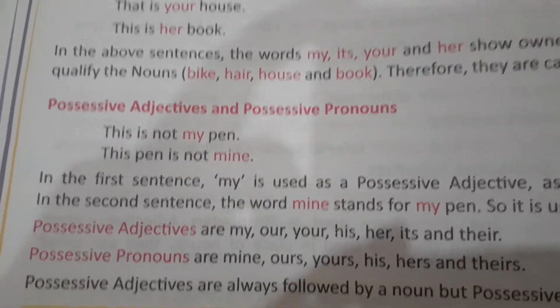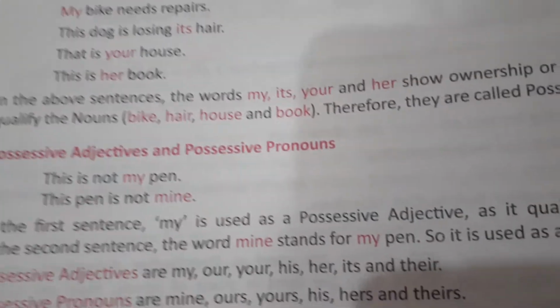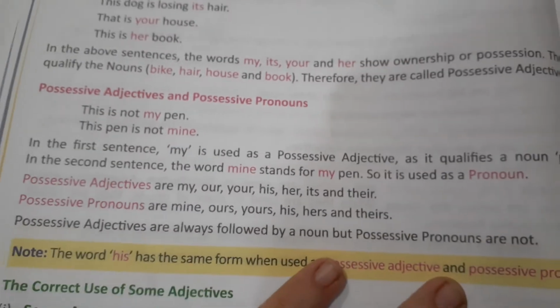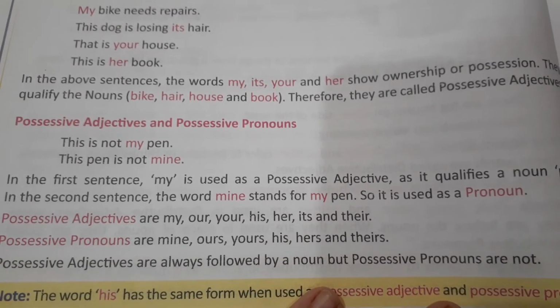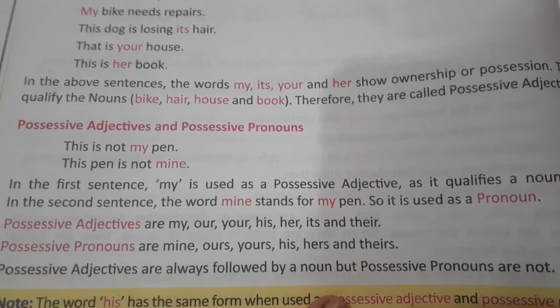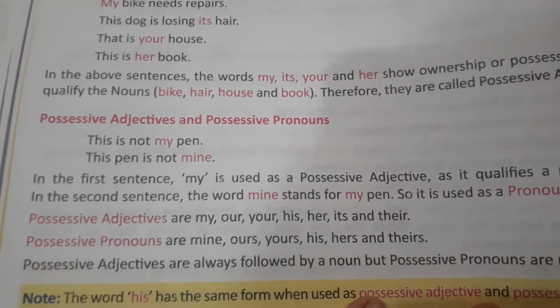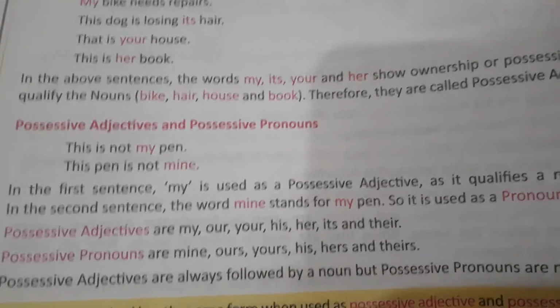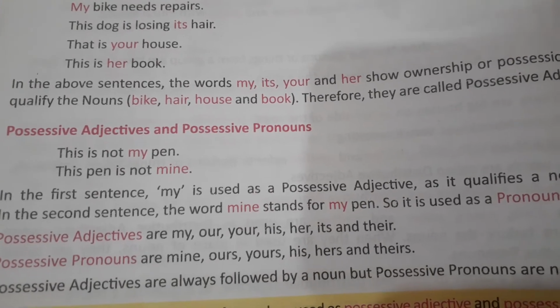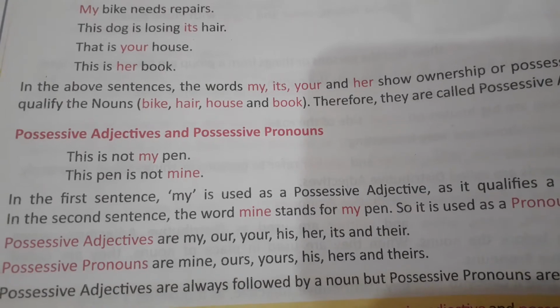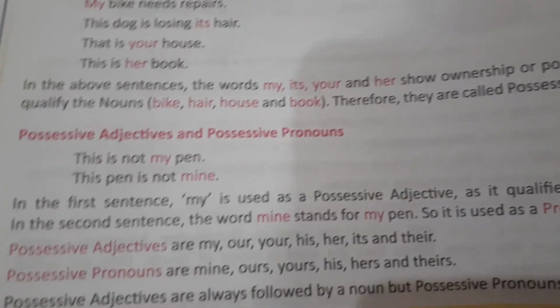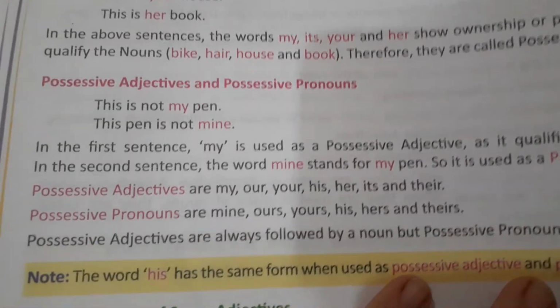In the first sentence, my is used as a possessive adjective as it qualifies a noun. In the second sentence, the word mine stands for my pen, so it is used as a pronoun. Got it? When it is used in place of a noun, then it is a pronoun, and when it is used to qualify the noun, then it is called an adjective.